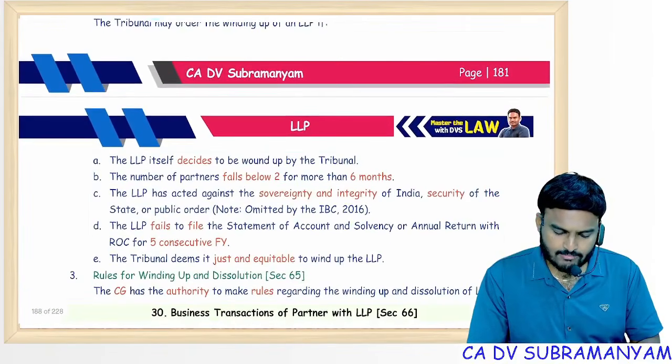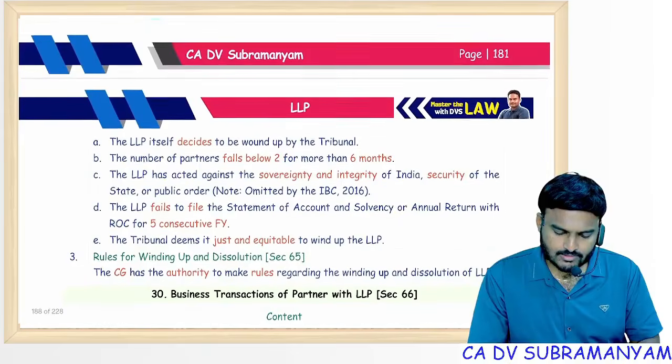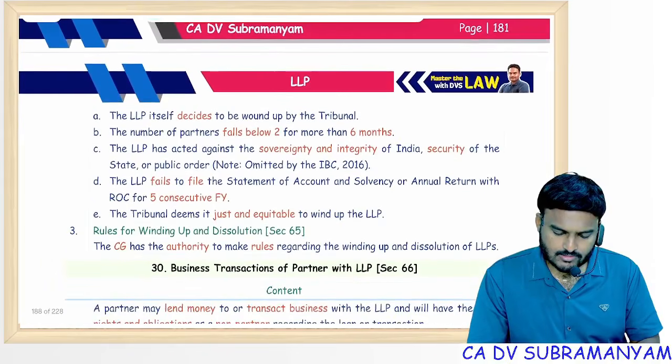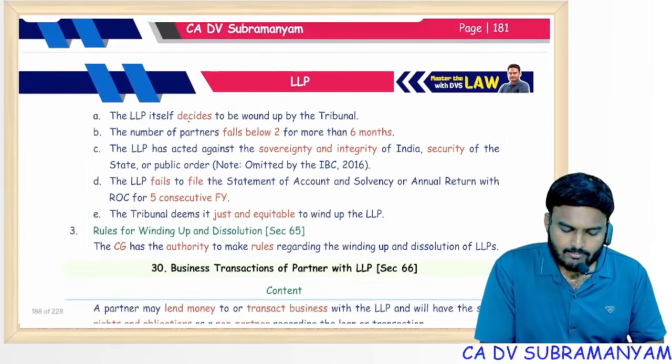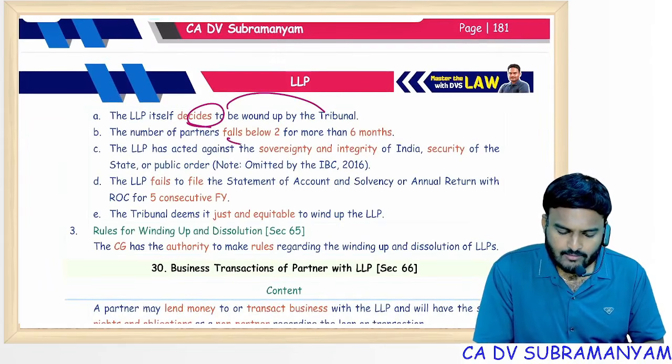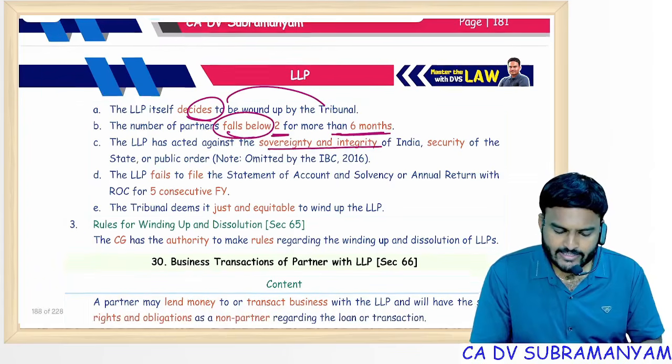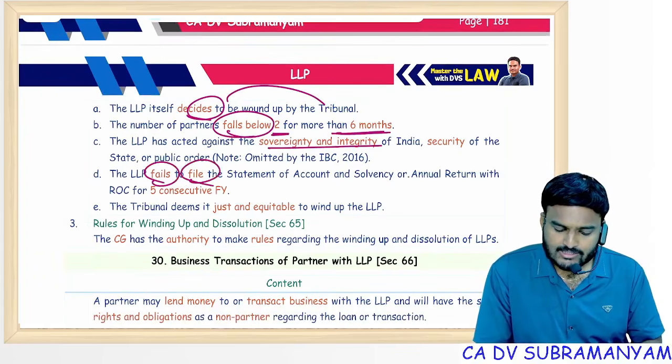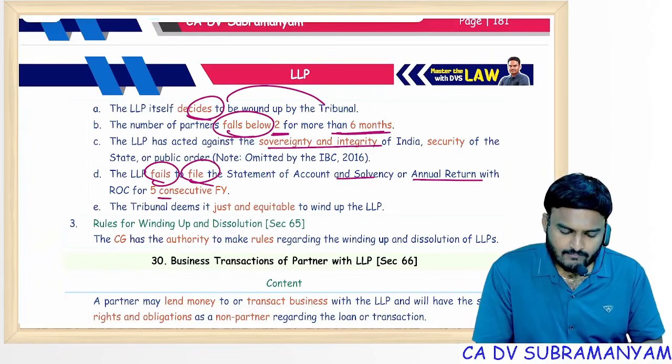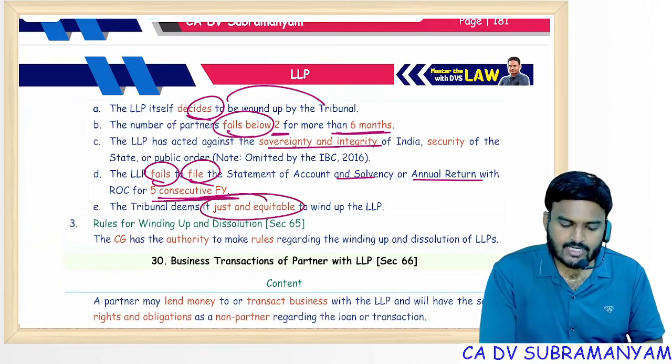Circumstances in which an LLP can be wound up: the LLP itself decides to wind up by the tribunal, the number of partners falls below 2 for more than 6 months, acting against sovereignty and integrity, failing to file statement of accounts and solvency for 5 consecutive years, and just and equitable grounds.